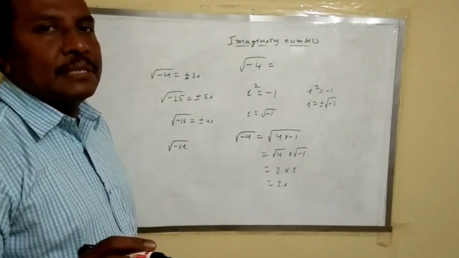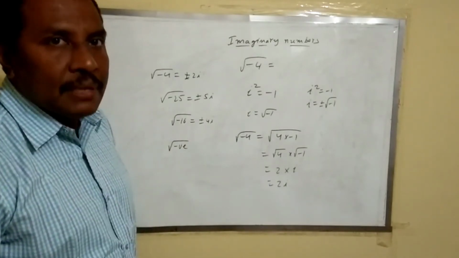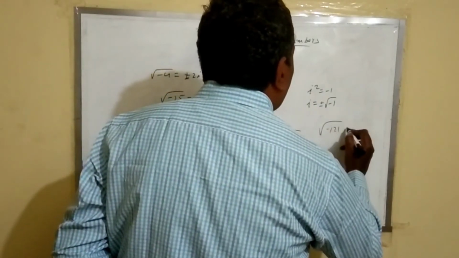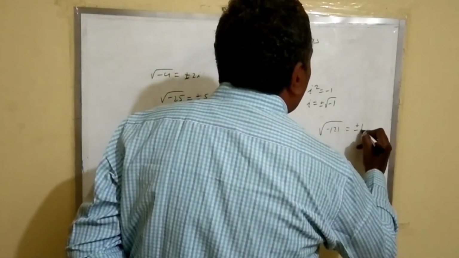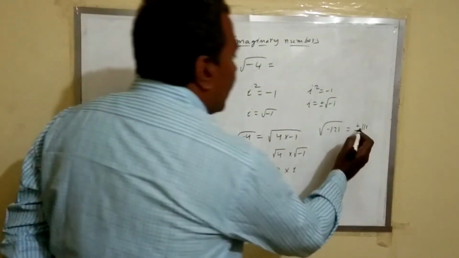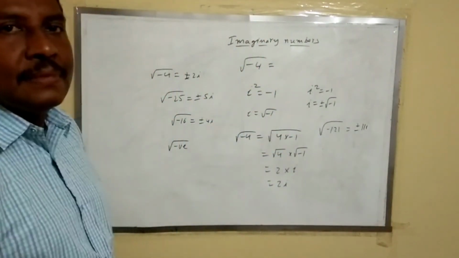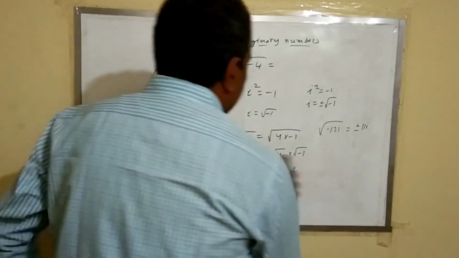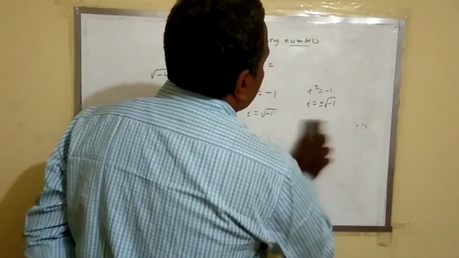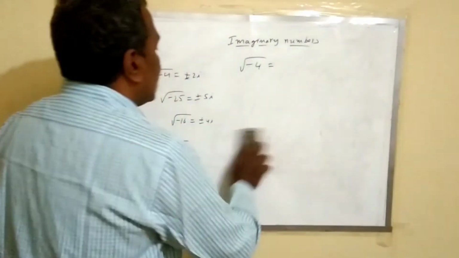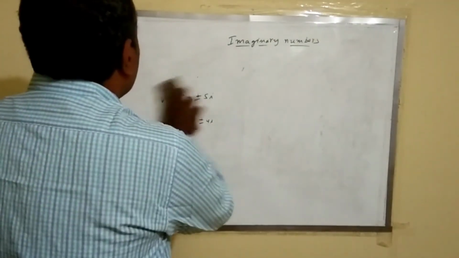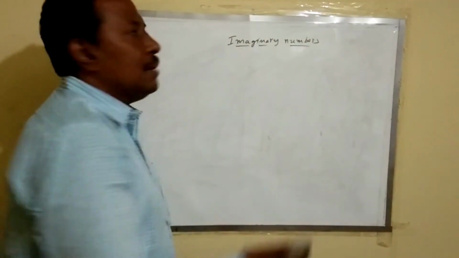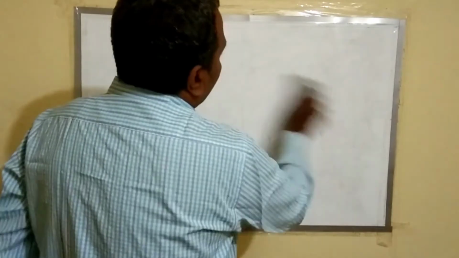So what is an imaginary number? An imaginary number is nothing but the square root of a negative number. So finally, the square root of minus 121 is equal to plus or minus 11i. A number accompanied with i is an imaginary number. Understood? I think you understood what an imaginary number is: the square root of a negative number is an imaginary number.